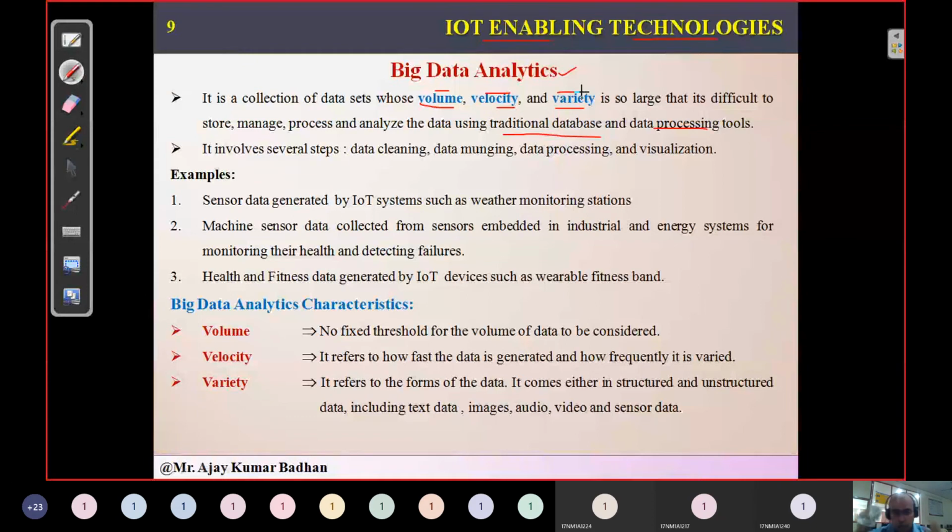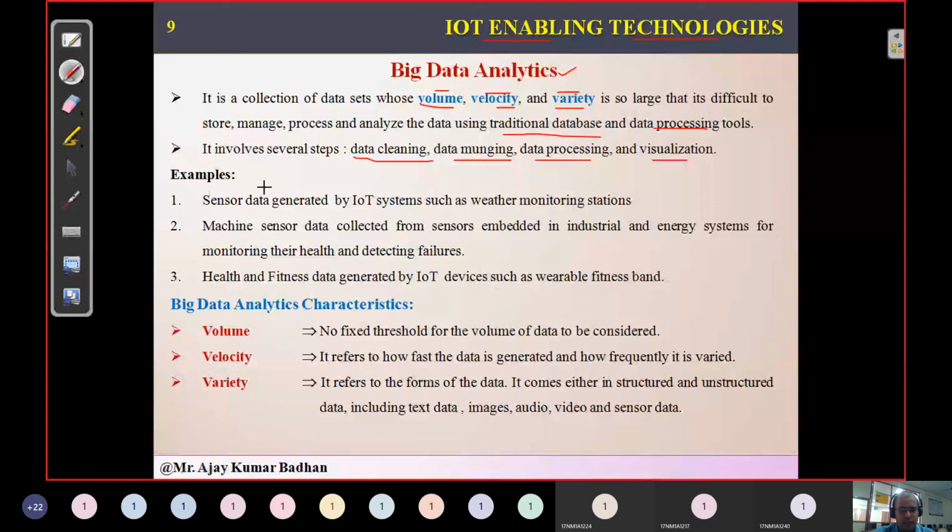So if we talk about it, we actually perform different steps on this particular data. Since we have raw data here, we need to perform something called data cleaning, data munging. Data munging is nothing but wrapping up. Means if any of the values is missing, we'll apply some mathematical formula like mean, median. You people might have done this when we were having the Vector tool lab. Whenever a value is missing, you do a mean of the remaining values, and whatever it is coming, we are filling it up. That comes under data munging. Same way we have something called data processing and visualization. All these things come under that.